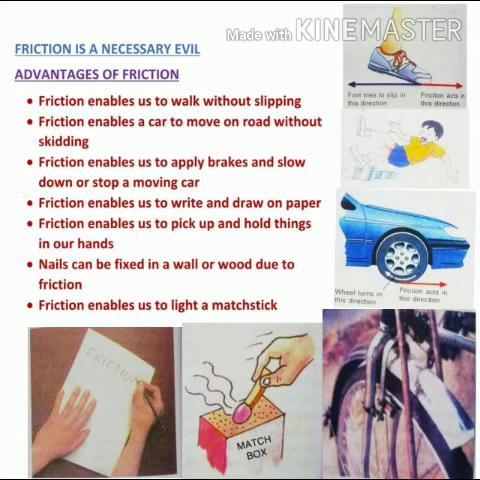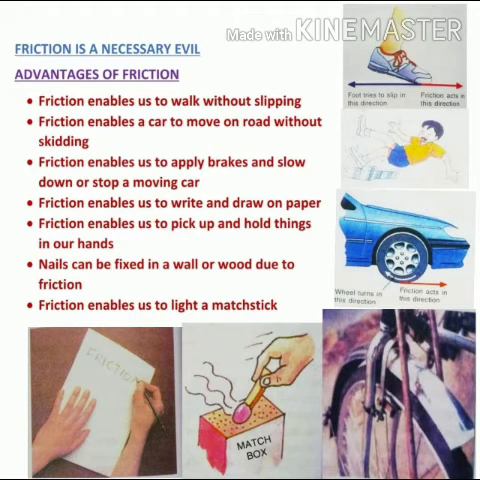Now friction enables us to apply the brakes and slow down. All of you are aware of this, we apply brakes, then only we slow down and stop. So if friction were not there, we wouldn't be able to stop our vehicle or bicycle. Friction enables us to write and draw on paper. Even with chalk, we are able to write on the board because of friction only. There is friction between the tip of the pencil and the paper, or the chalk and the blackboard, okay?